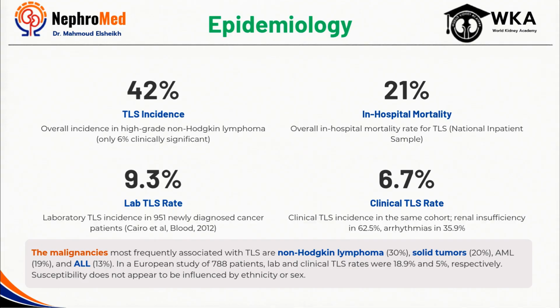The other important message from epidemiological studies is that risk is driven primarily by disease characteristics rather than patient demographics. Tumor burden, proliferative activity, and treatment responsiveness matter far more than age, sex, or ethnicity. So the bottom line is that while clinical TLS may not be encountered every day, when it occurs, it carries significant morbidity and mortality, which is exactly why early identification and prevention remain so crucial.